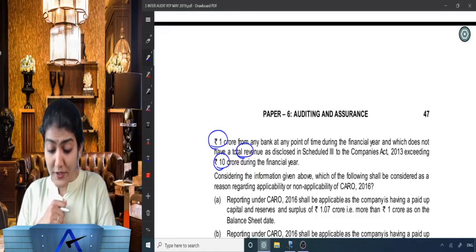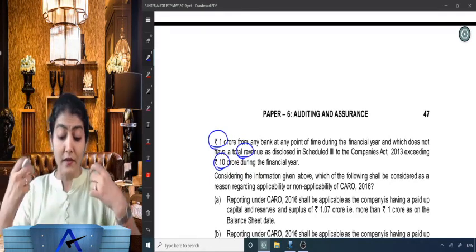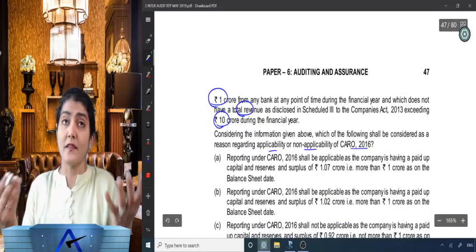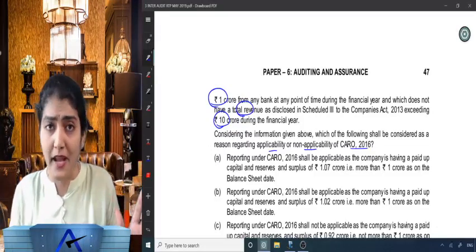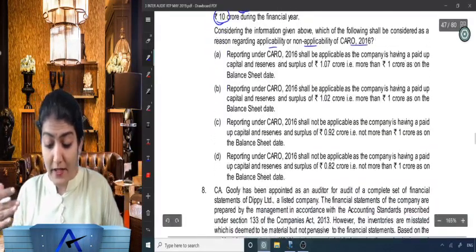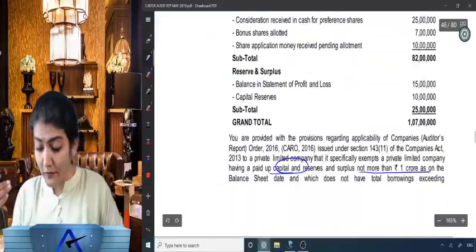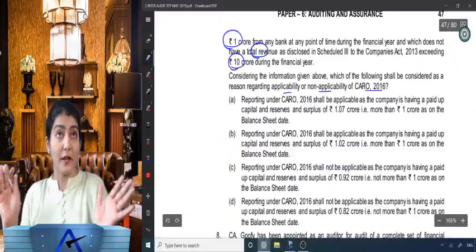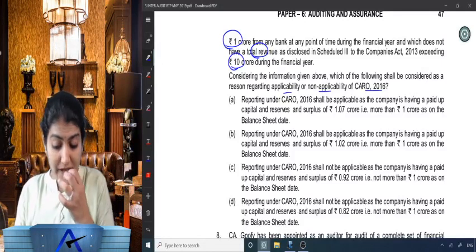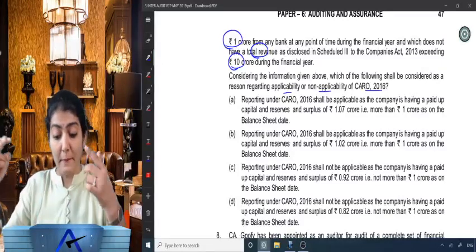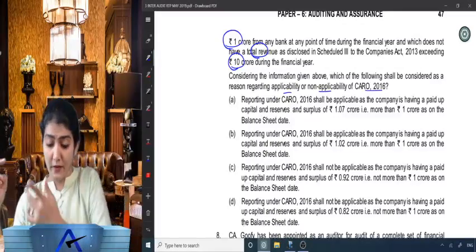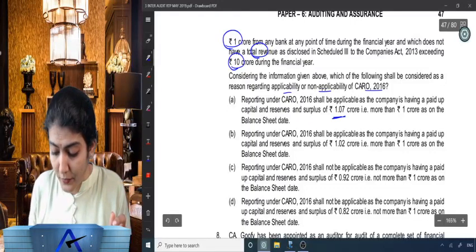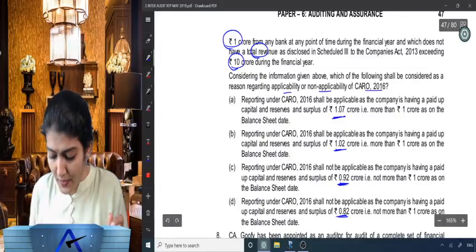Right, considering the information given above, which of the following shall be considered as a reason regarding the applicability or the non-applicability of CARO 2016, also CARO 2020, same applicability provision. Right, so if we take the figure given in the question as it is, 1 crore 7 lakh, then we will have to go for the A option over there. Reporting under CARO shall be applicable as the company is having paid up share capital and reserves and surplus of 1.07 crore, that is more than 1 crore as on the balance sheet date. And what are the other options? 1.07, 1.02, 0.92 and 0.82.